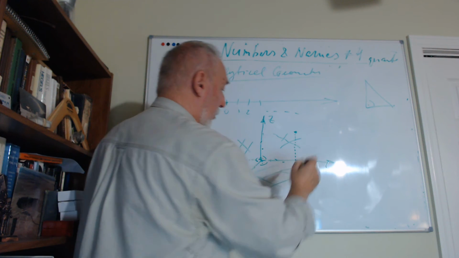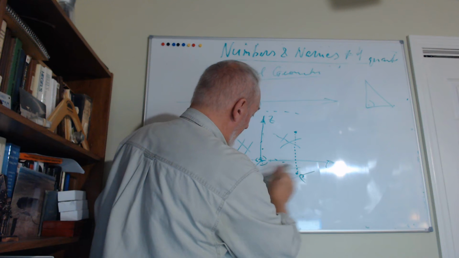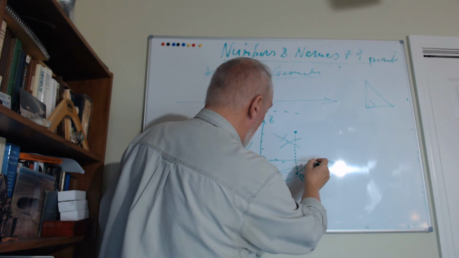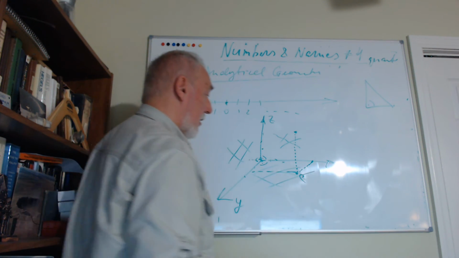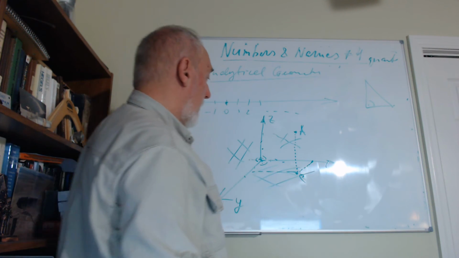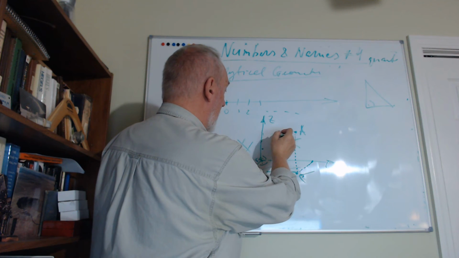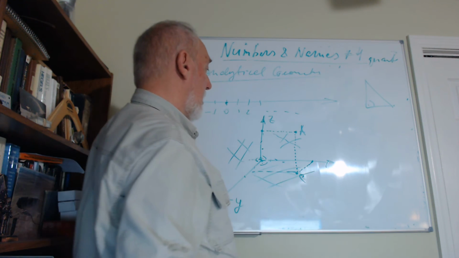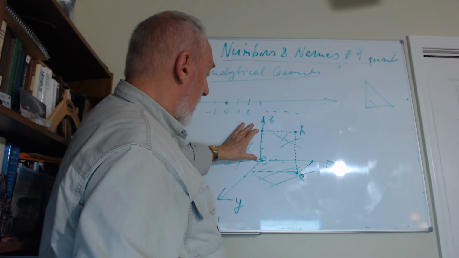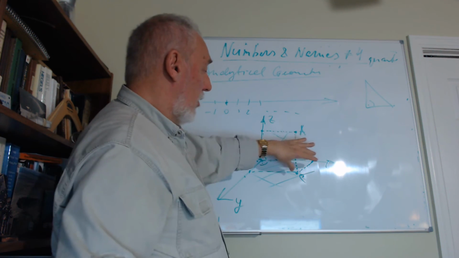Some point C. And then we draw other lines parallel to y and parallel to x, this and this. And also we draw a line perpendicular to z. So these distances along the axes are called coordinates.